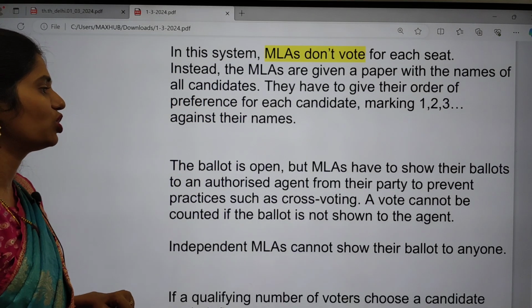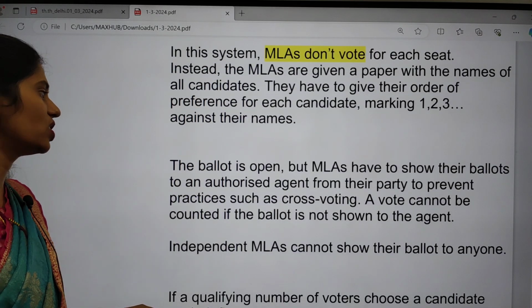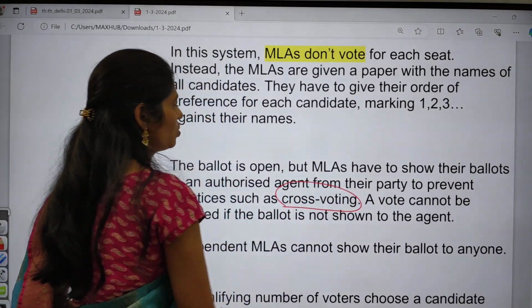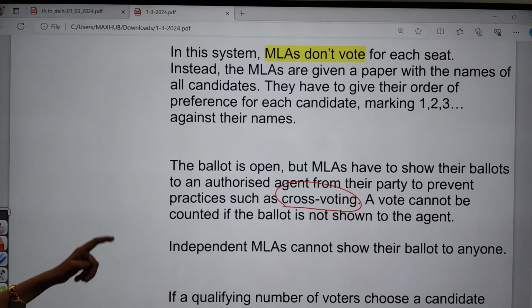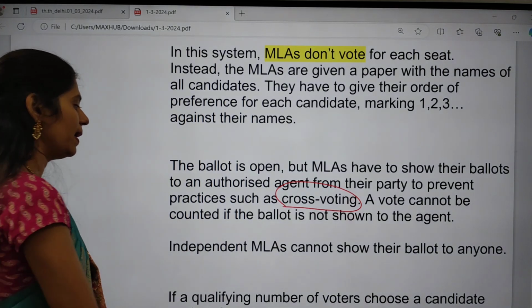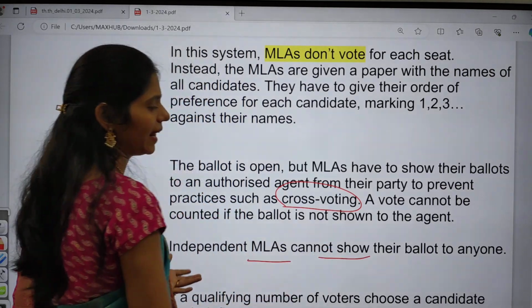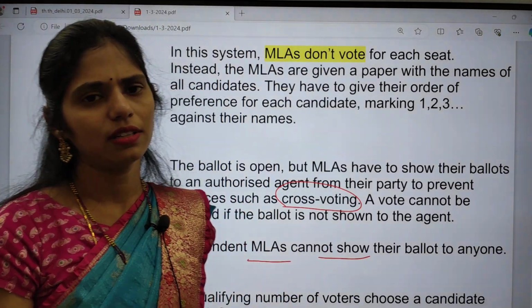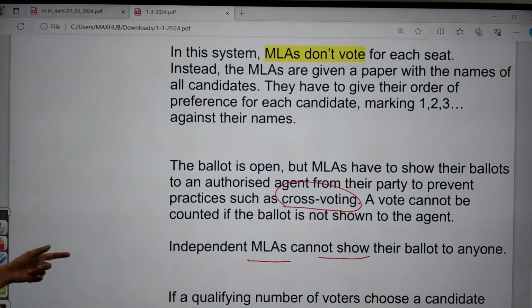But MLAs have to show their ballots to an authorized agent from their party to prevent practices like cross voting, and the vote cannot be counted if the ballot is not shown to the agent. Independent MLAs cannot show their ballot to anyone, as there is no provision of showing for independent MLAs.